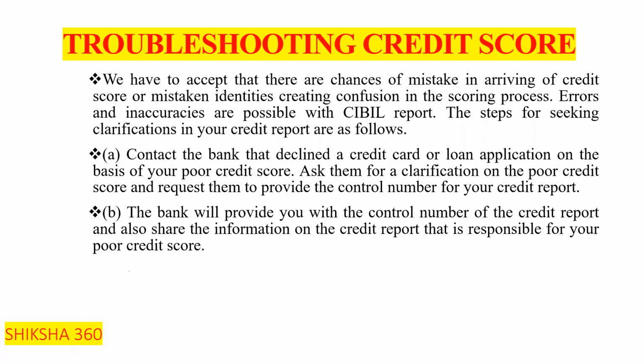We have to accept that there are chances of mistakes in arriving at the credit score, or mistaken identities creating confusion in the scoring process. So errors and inaccuracies are possible with the CIBIL report. So what are the steps? The following are the steps for seeking clarification on your credit report.